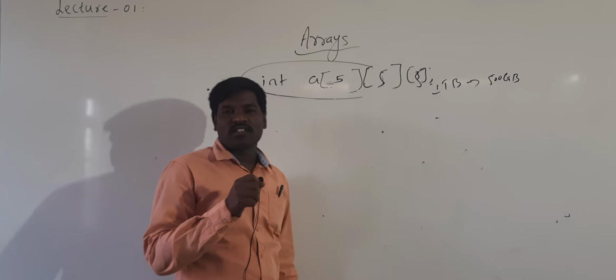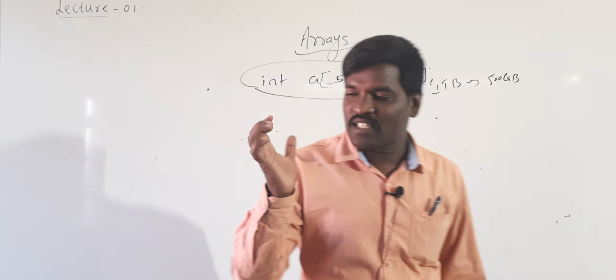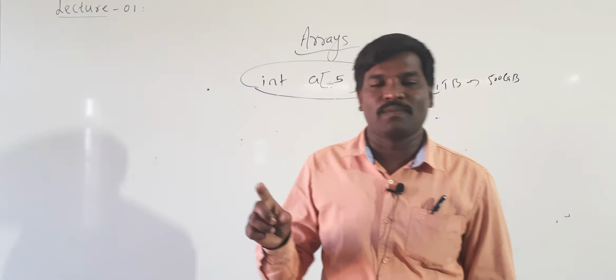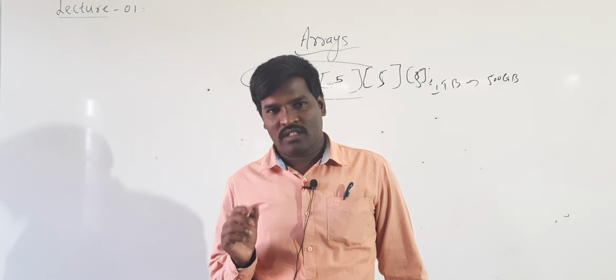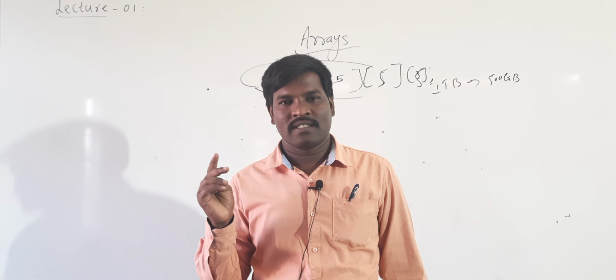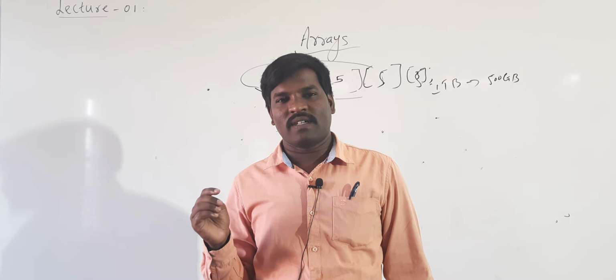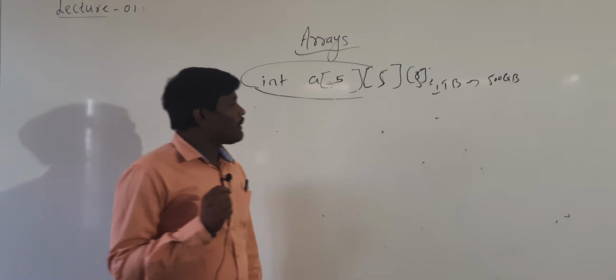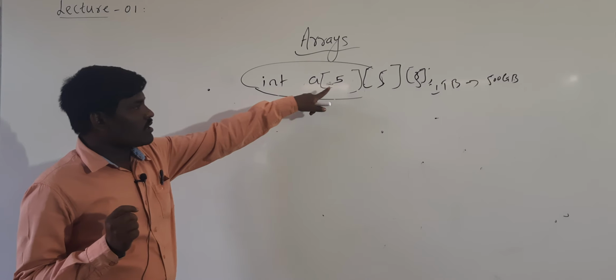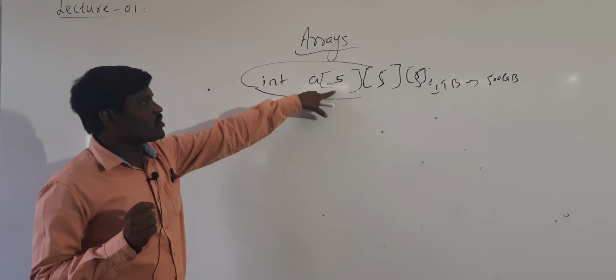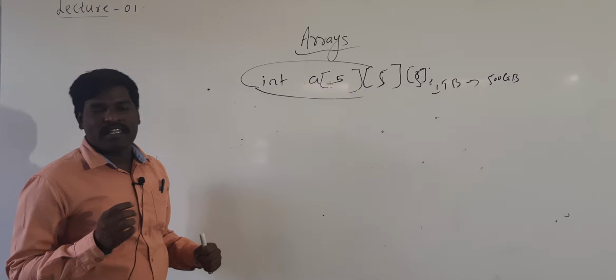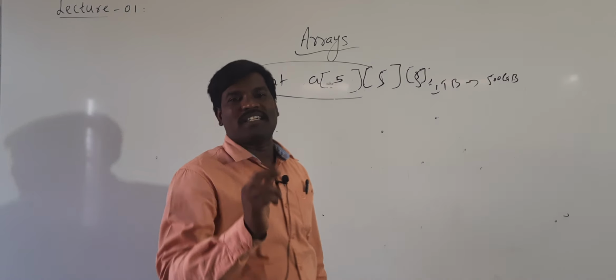The rules for the subscript: the first point is it must be a positive integer. Second, it does not contain any type of value except integer.